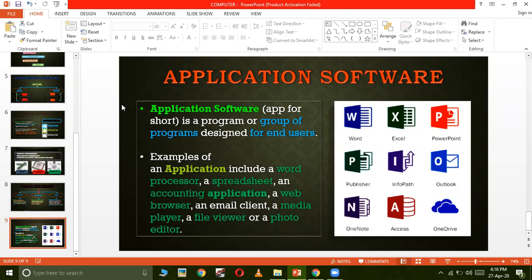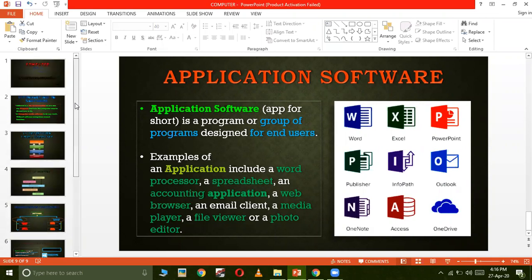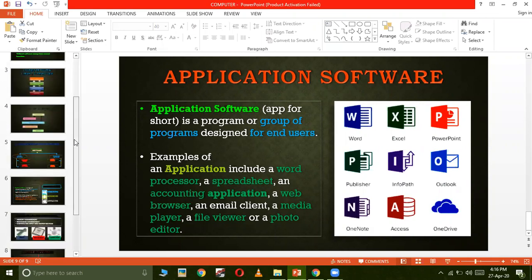meetings. So I hope you have understood the difference between software, Windows operating systems, and application software. So in the next class, we will see some of the features of the Windows 10 operating system.